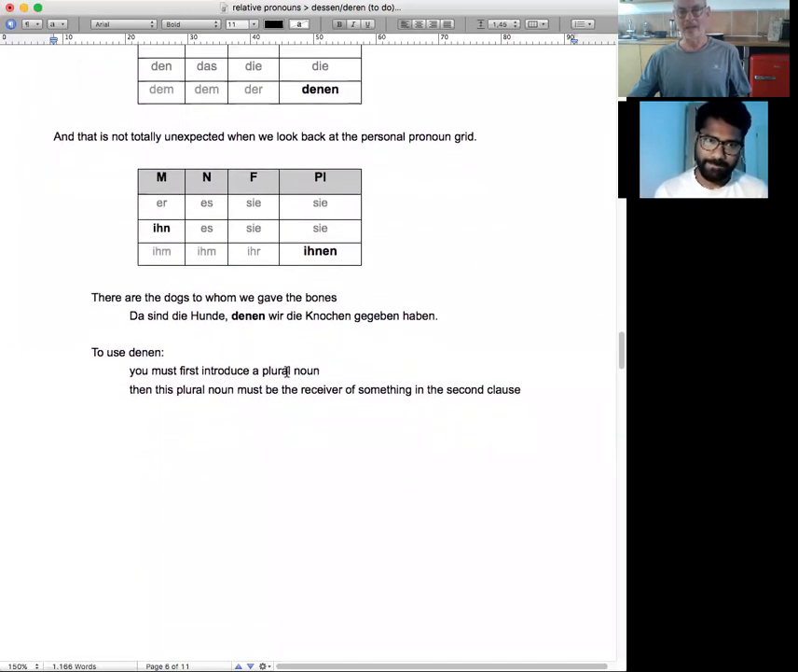To use denen, you must first introduce a plural noun. Here it is. There's the plural noun. And then you have to refer back to it. Here it's an indirect object. We, the bones, and they got them. They're the receiver of them. To whom? We gave the bones to whom? To the dogs.